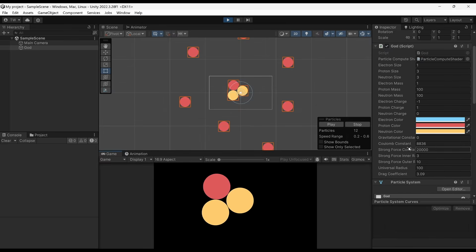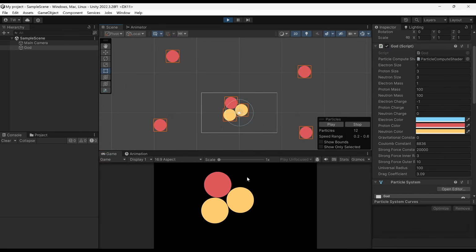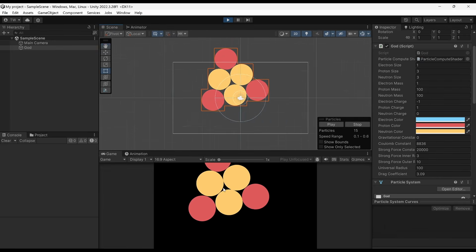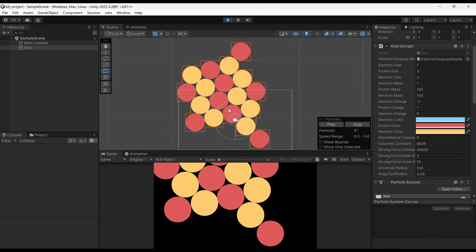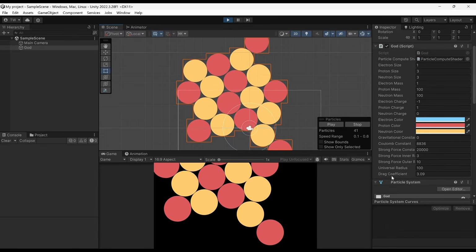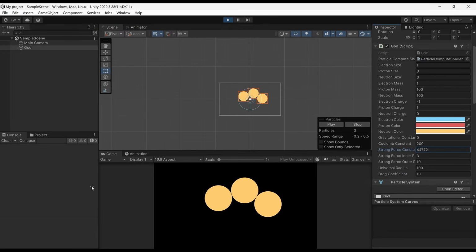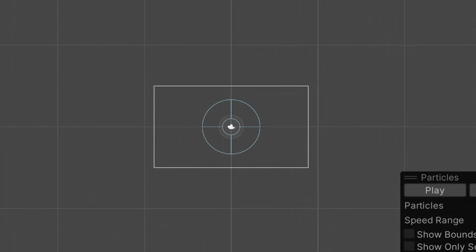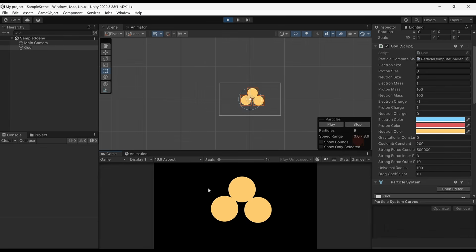So if we turn the Coulomb constant up, is it kind of working? Yes, maybe? It is kind of self-forming into these stable shapes. Okay, but it's still a bit slow. I do still want it to be a little more chaotic. Let's turn this strong force up even more. That's 264,000. Ooh, I wonder if we put it at 500,000. Again, oh, not 5 million, but 500,000 kind of works.